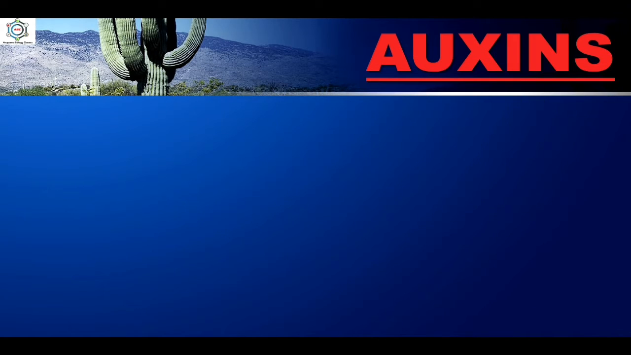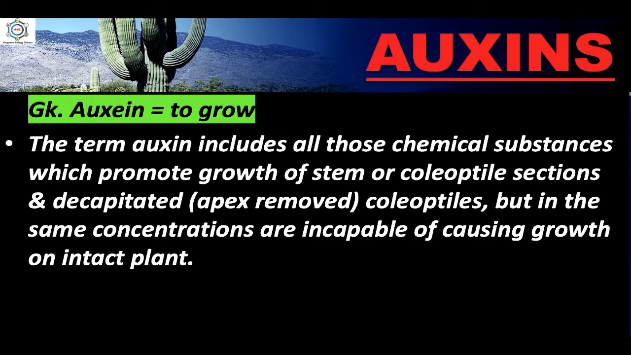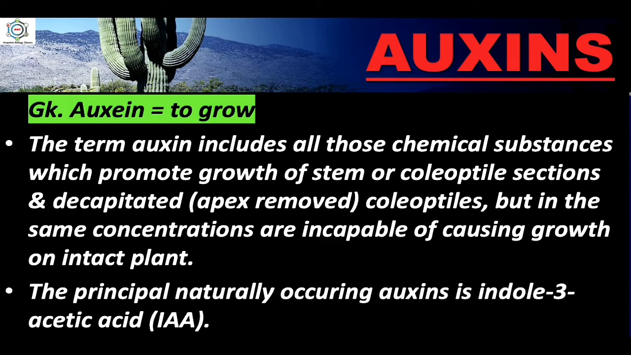Now, the first hormone is known as auxins. So what is auxin? Auxin comes from a Greek word, auxein, which means to grow. The term auxin includes all those chemical substances which promote growth of stem or coleoptile sections and decapitated, that is, apex-removed coleoptiles, but in the same concentrations are incapable of causing growth in intact plants. The principal naturally occurring auxin is indole-3-acetic acid, that is, IAA.